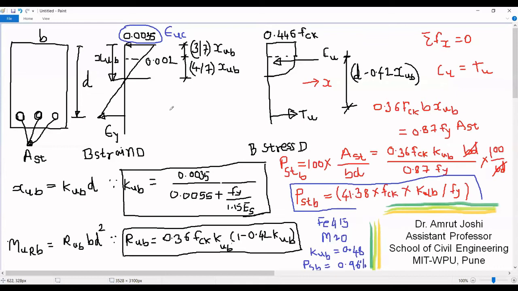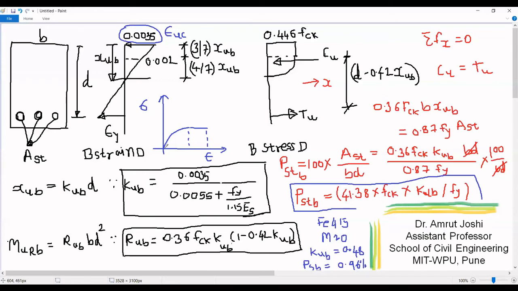So let us try to answer this question by looking at stress strain curves of steel and concrete drawn on a single curve. We are plotting stress on y-axis and strain on x-axis. If you look at this curve for concrete, it is going to look something like this. This is parabolic and then it is constant. This value of strain is 0.0035. This value of strain is 0.002. We have discussed this earlier.